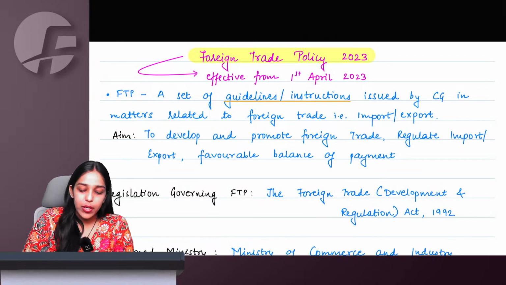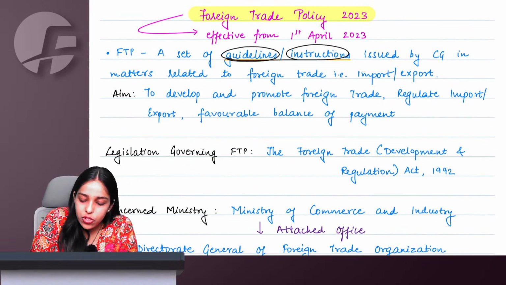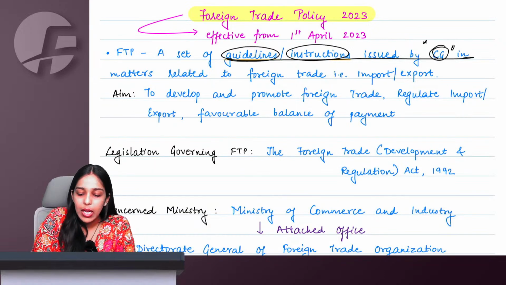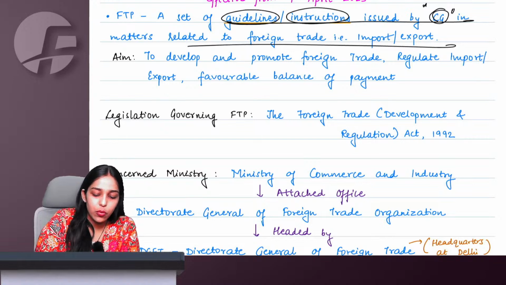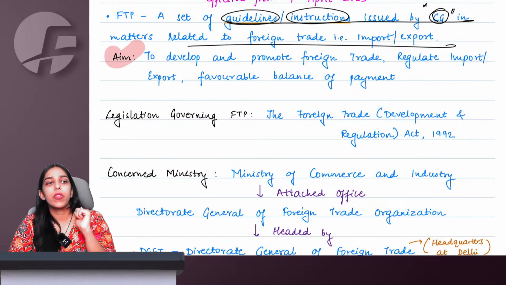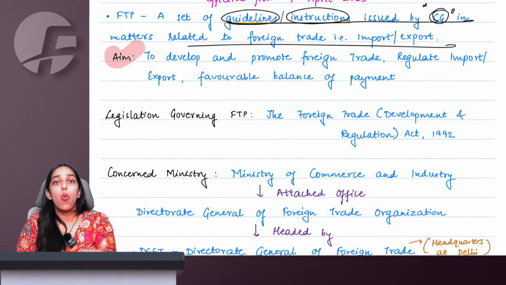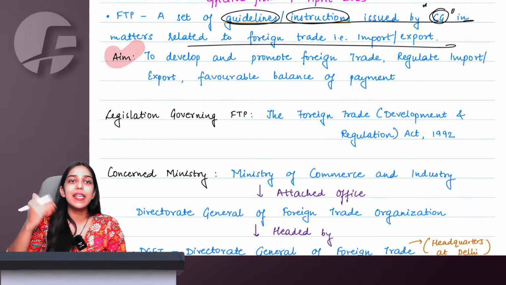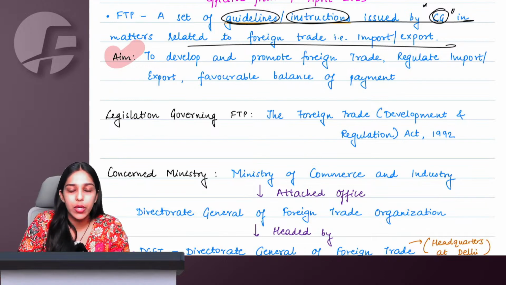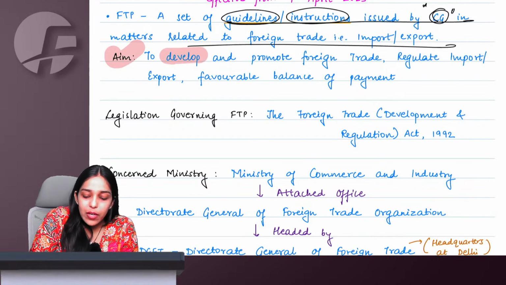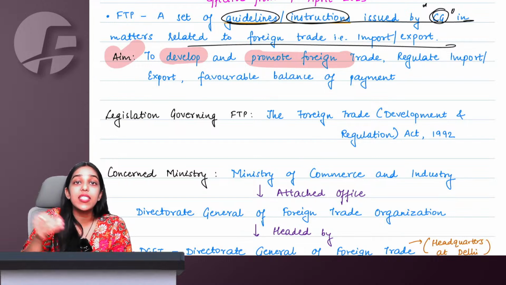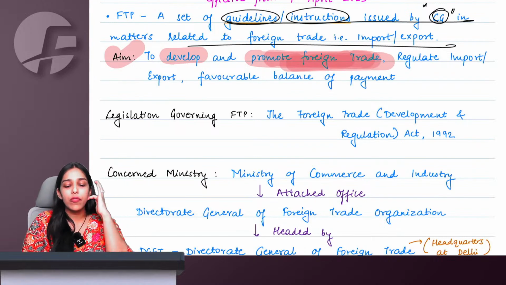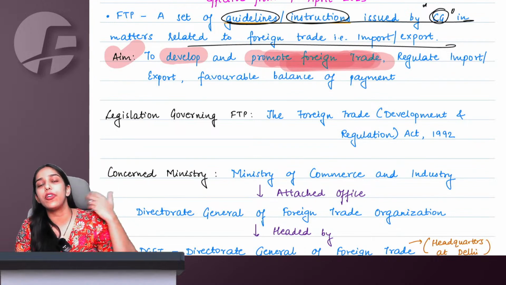Okay, ma'am. So what is FTP? A set of guidelines and instructions issued by the central government in matters related to foreign trade. This could be a question asking you, what is the goal of FTP? What is the purpose of FTP? What is the aim of FTP? Why is government coming up with foreign trade policy? Ma'am, to develop and promote foreign trade, of course. The name of the policy itself says it is a policy for foreign trade. So, we obviously want to develop and promote foreign trade.